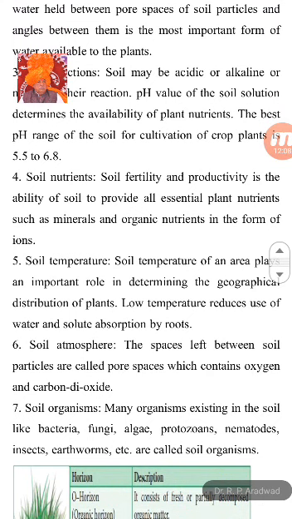Soil temperature. Soil temperature of an area plays an important role in determining the geographical distribution of plants. Low temperature reduces the use of water and solute absorption by the roots.